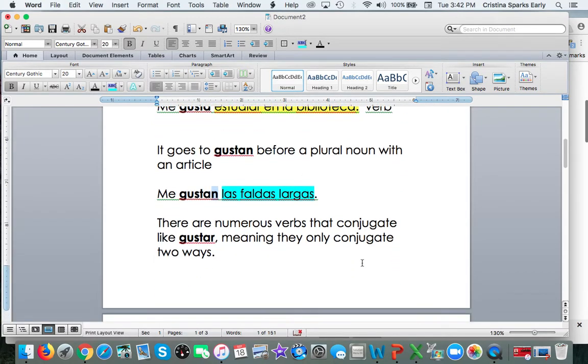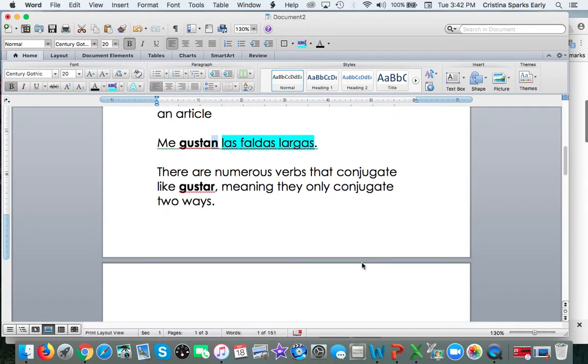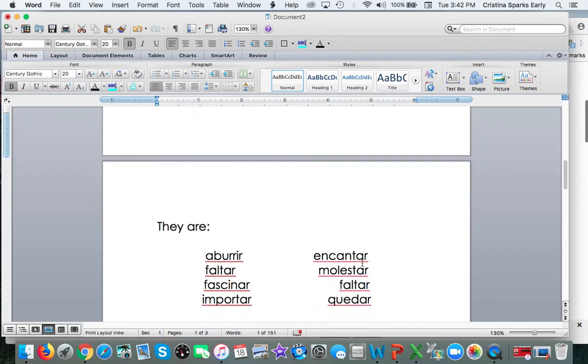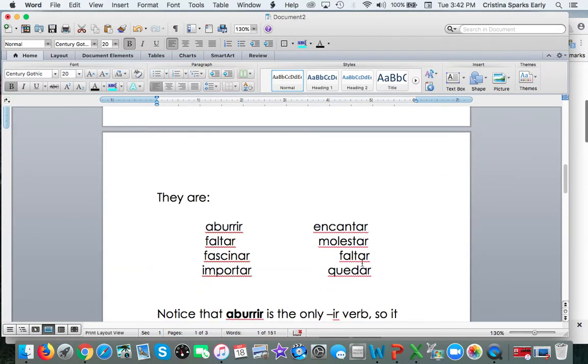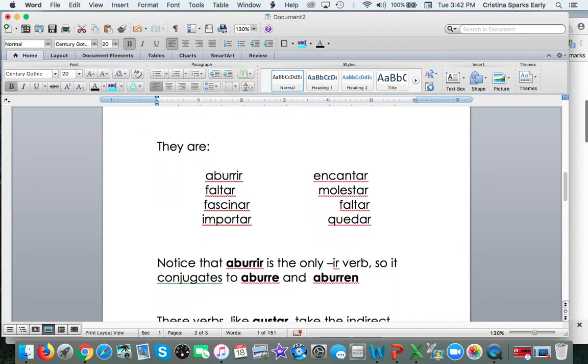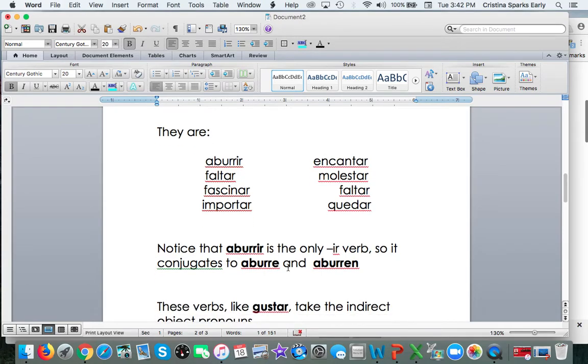So there are other verbs that conjugate just like gustar. They only conjugate two ways. And here's a small list from our book. They're found, I believe it's page 246. We do want to verify that. But here they are. Notice, aburrir is the only IR verb. The rest of them go to AR, right? So aburrir is going to conjugate to aburre or aburren.